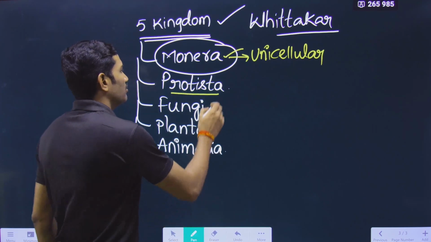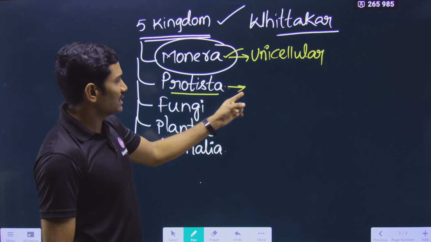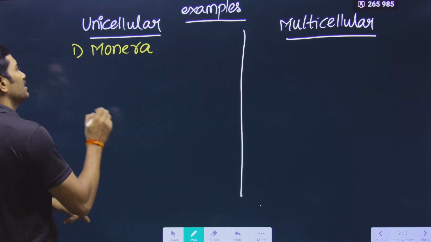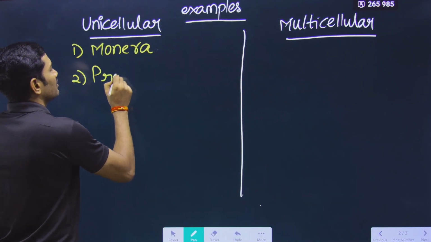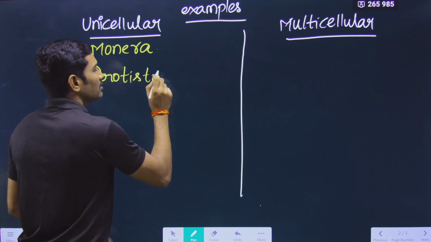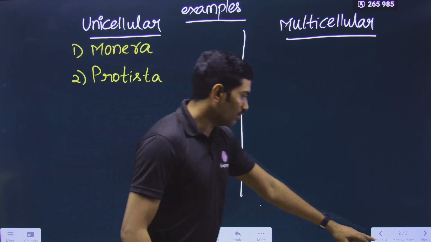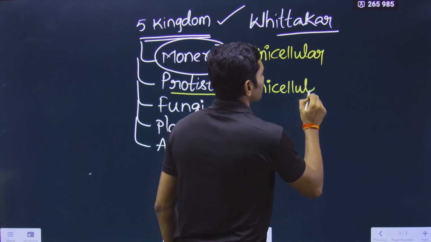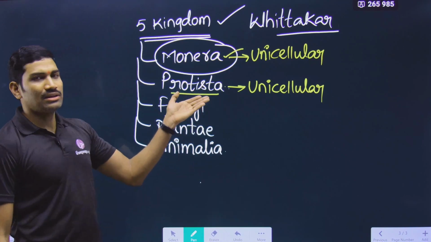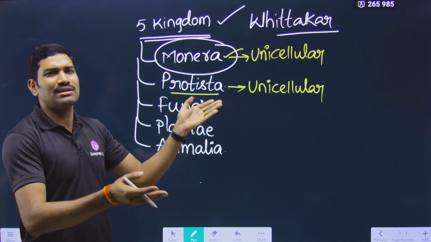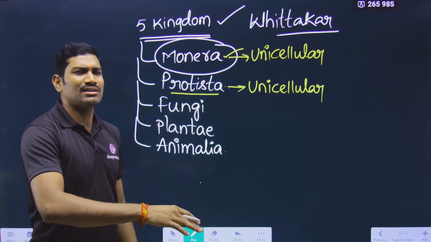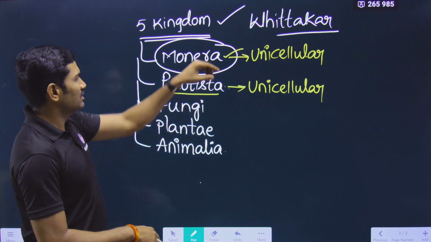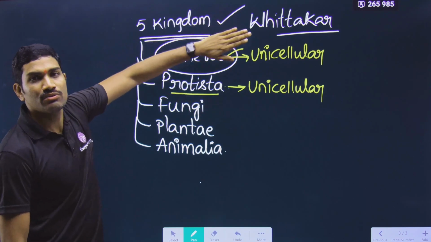Good. Then what about kingdom Protista? Does Protista have unicellular or multicellular organisms? This is the next important one. Kingdom Protista is also having unicellular organisms. Very good. And in this, there are different examples, such as euglena and protozoa. Anyhow, in biological classification you will study each and everything in detail, up to Monera, Protista, Fungi.